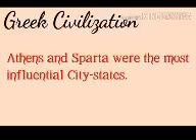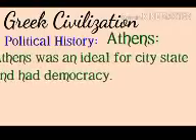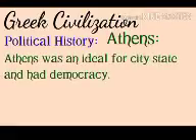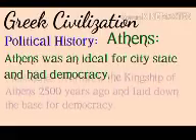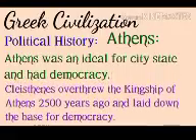Athens and Sparta were the important influential city-states. Political history of Greek civilization. Athens. Athens was an ideal for city-states and had a democracy. Celestians overthrew the kingship of the Athens 2,500 years ago and laid down the base for the democracy.